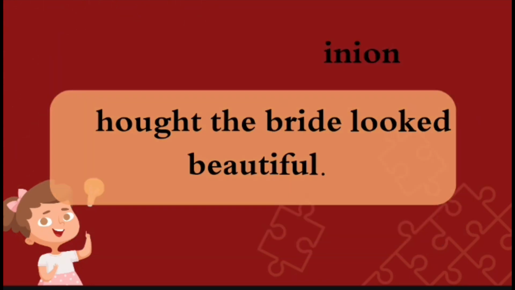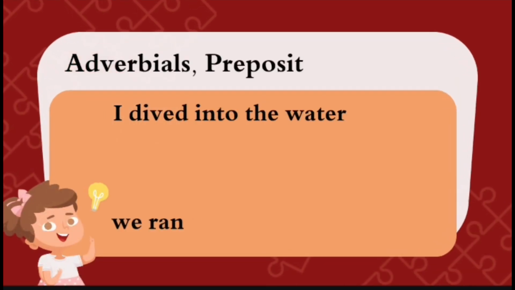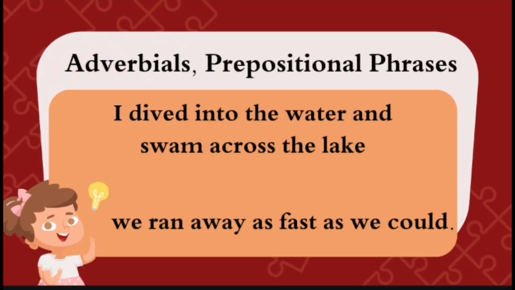After that we have adverbial and prepositional phrases. So two kinds of phrases, adverbial and prepositional phrases, are used in the personal recount. We can use a variety of adverbials, especially prepositional phrases, to add information about the action. In the first example, I dived into the water and swam across the lake.